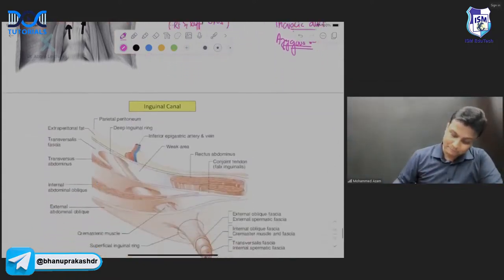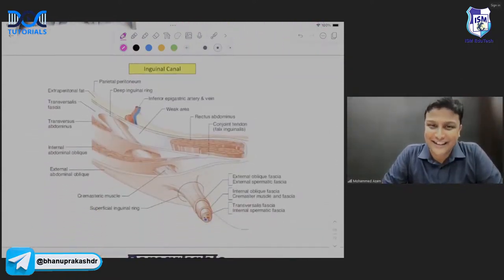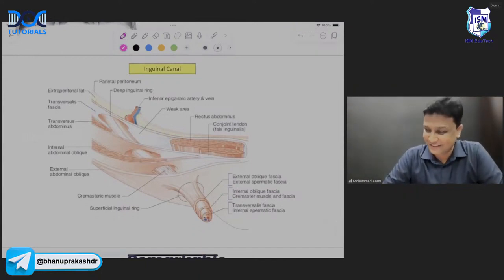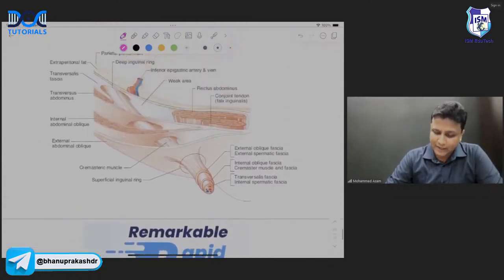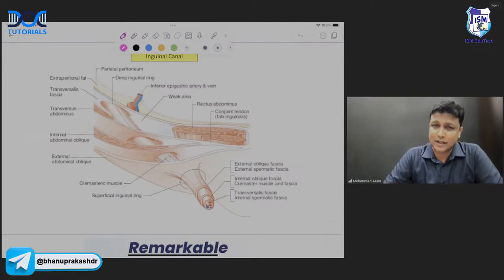Let's move ahead. Inguinal canal. How can we forget this one here? Now, in this diagram, this is your anterior abdominal wall, sir. Now, last 10 minutes, everyone pay full attention, sir. We'll finish this and then we'll leave. Then we'll have dinner.